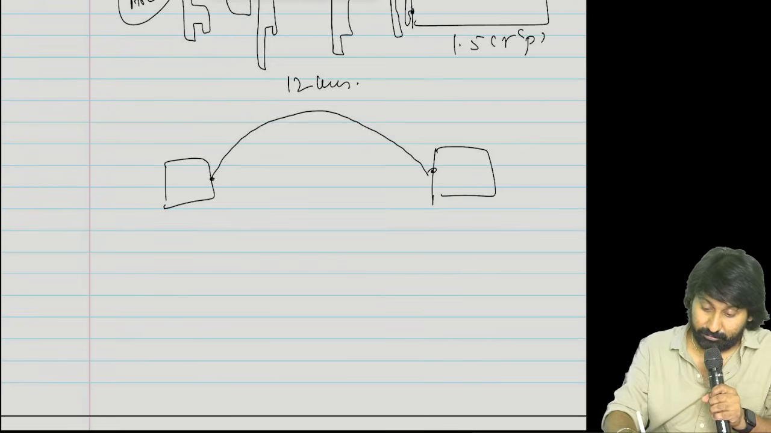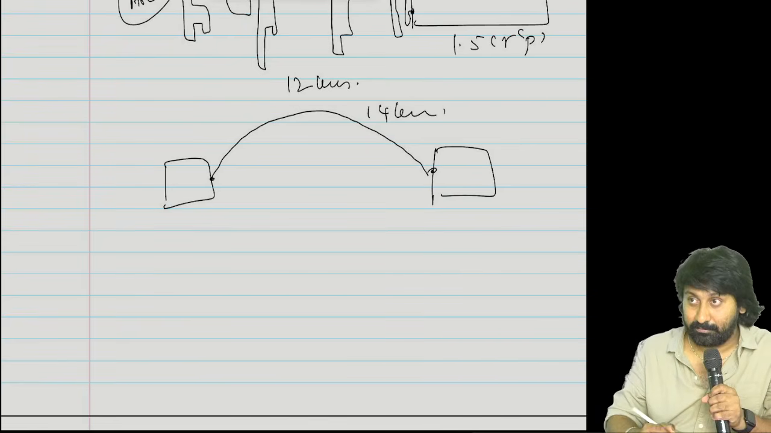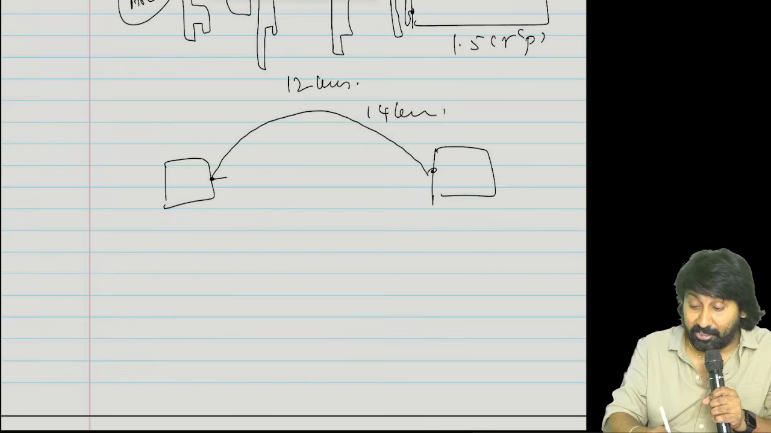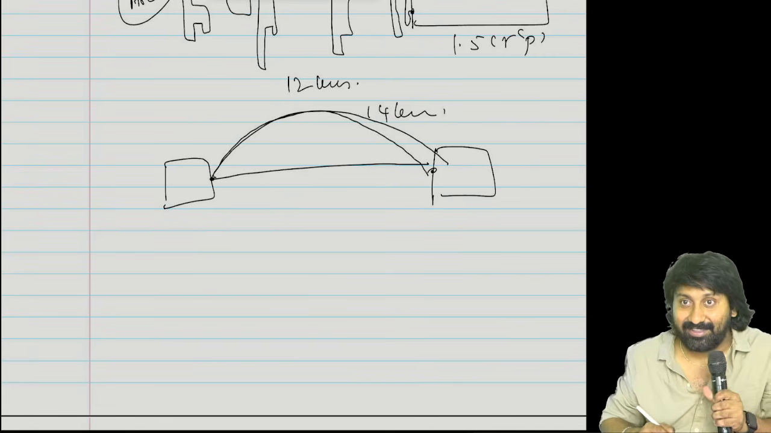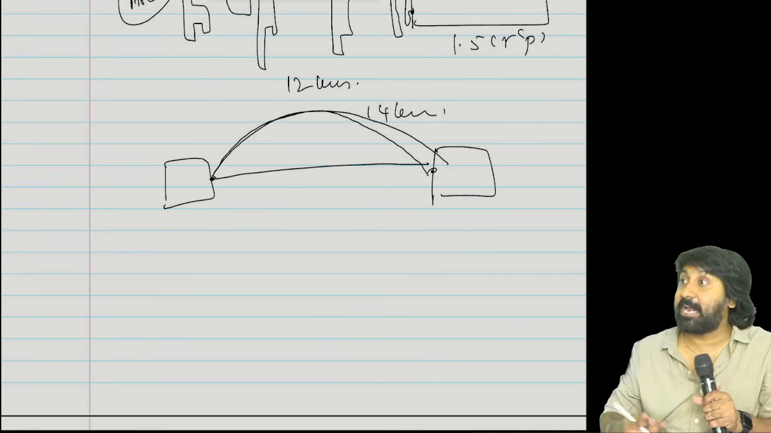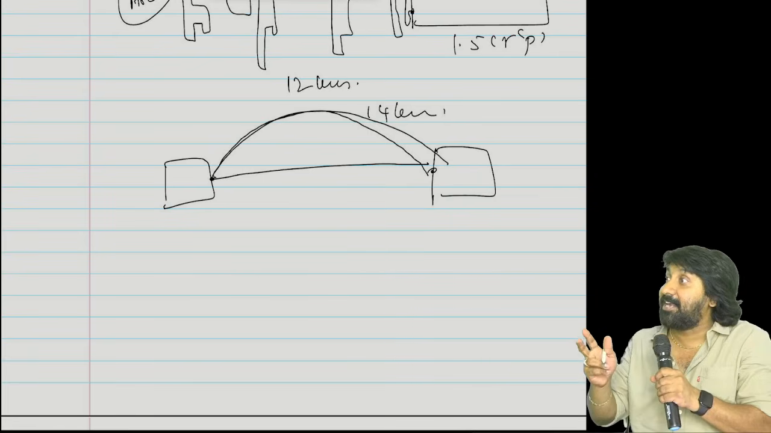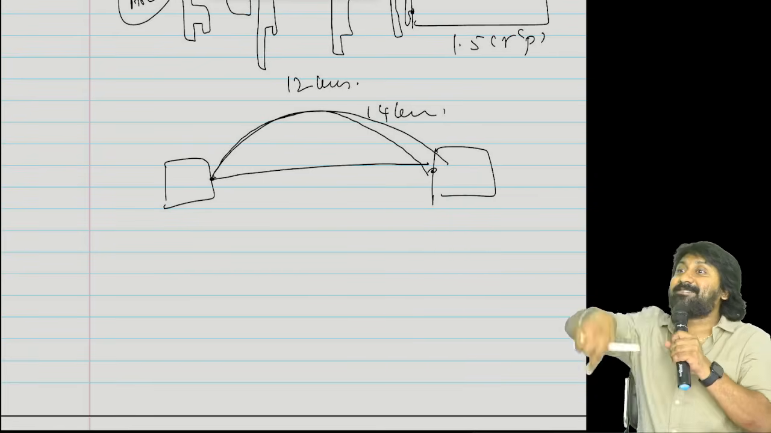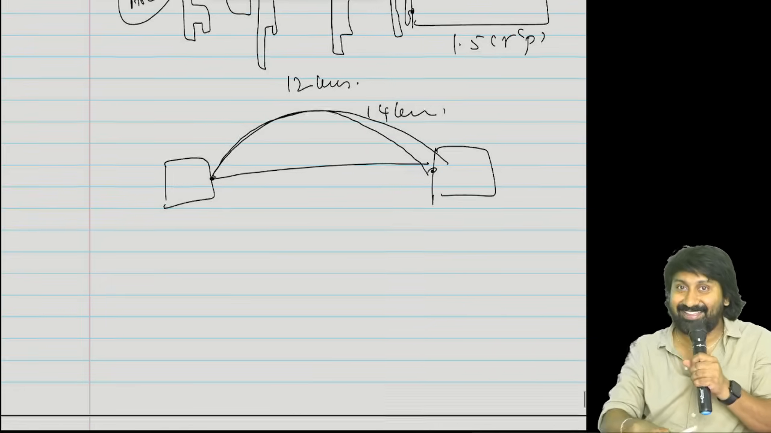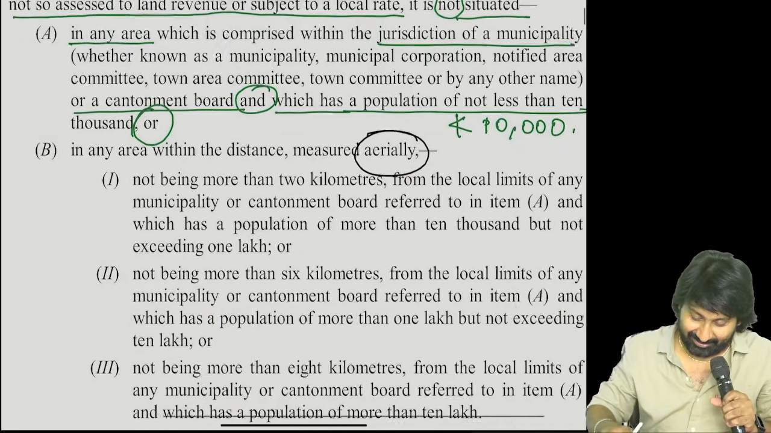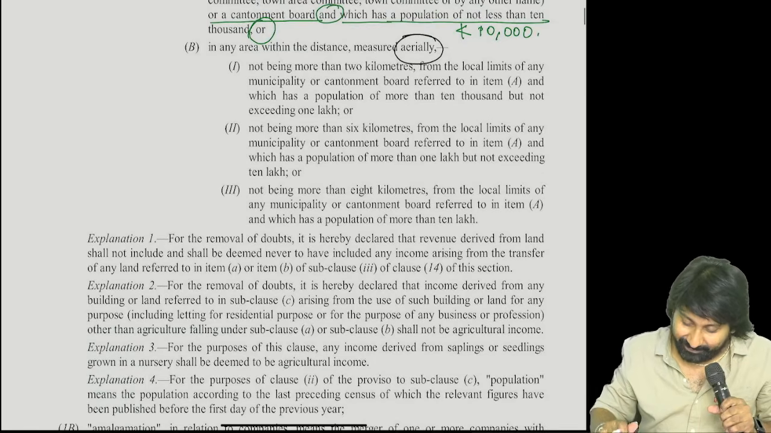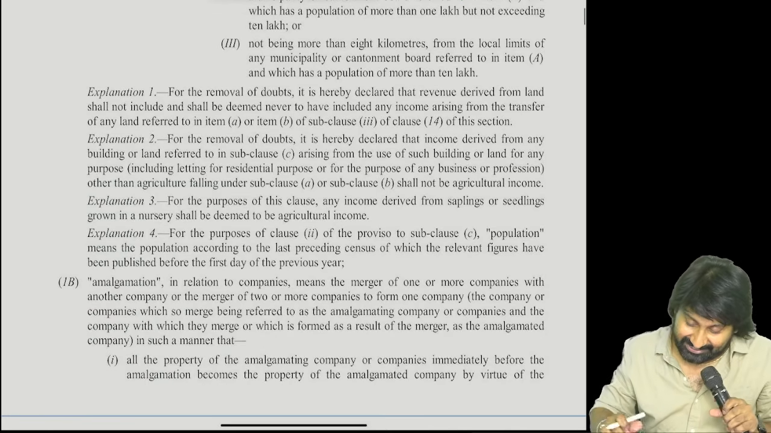This is 14 kilometers. When there is a chance of going like this, why are you flying like this? That's why the Government of India provided an explanation saying that aerial distances you take, the shortest one I will consider. What distance here? Shortest distance.